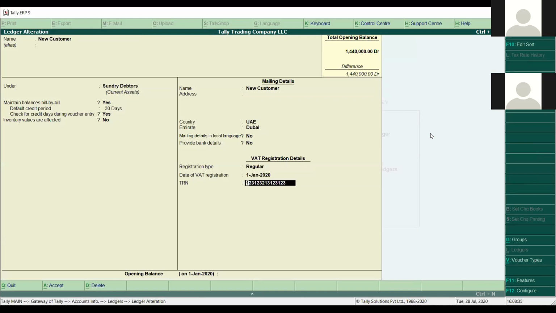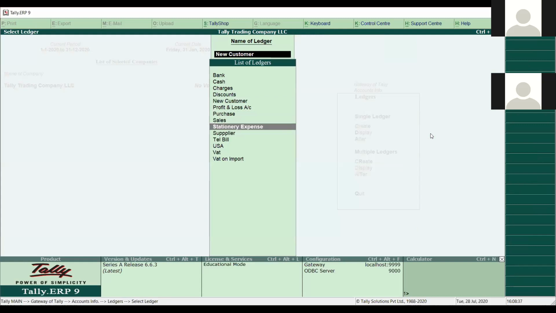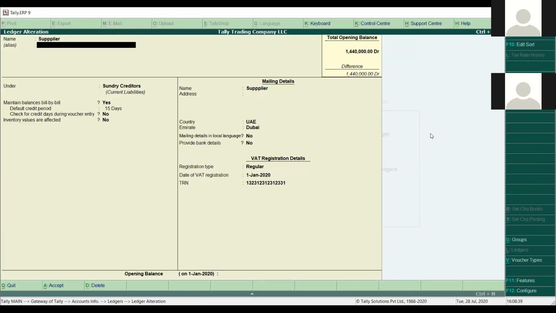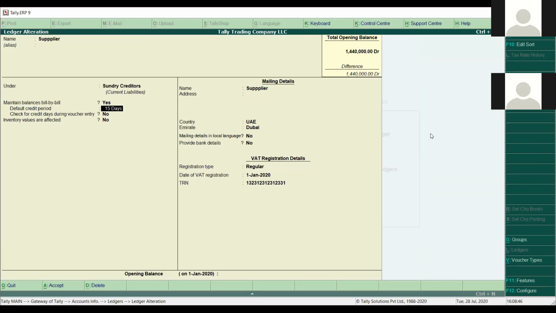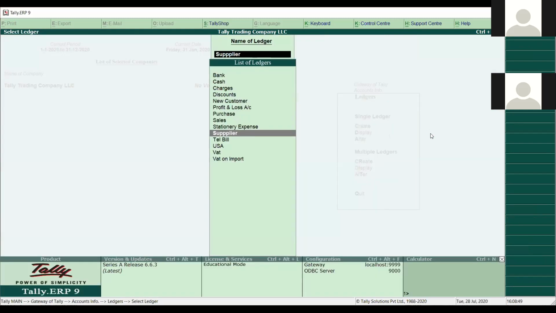In the same way, I have created a supplier as well. The group is sundry creditors, because a creditor always comes under the creditor section, and the default credit period is 15 days. So these are a few ledgers I have created. One is a supplier ledger, one is a customer ledger, and 2 or 3 items I have created so far. We will start from the purchase section first of all, to see how we have to manage inventory properly in Tally.